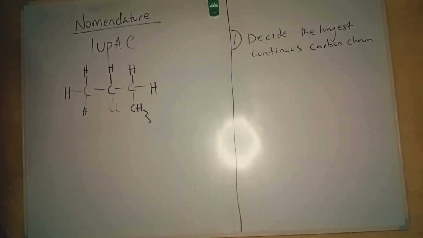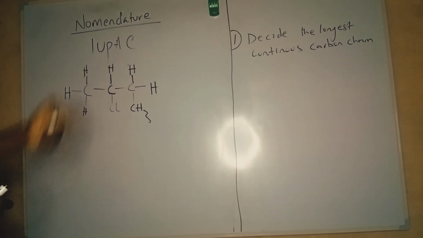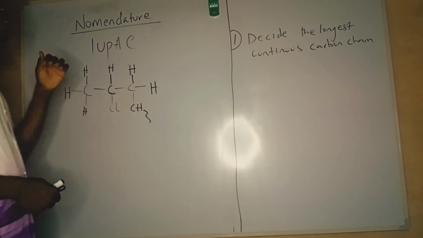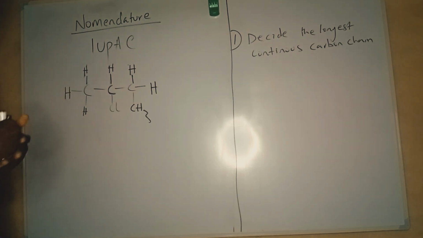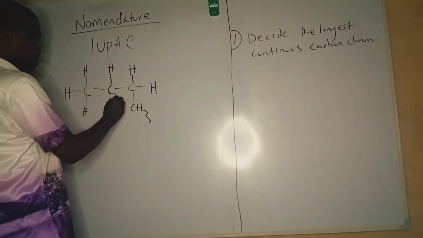Let's follow the rule first. The first rule says, since organic chemistry's central element is carbon, the carbon skeleton makes up the basic structure, the center of focus in organic chemistry. If you look, this is chlorine.